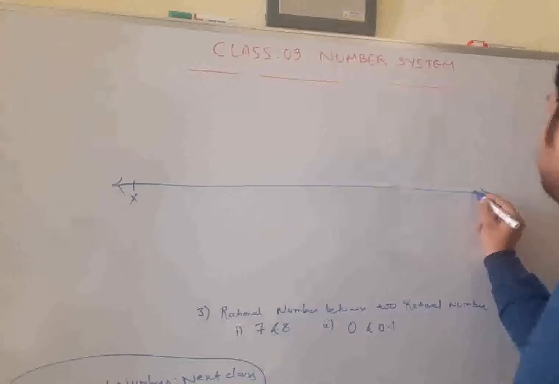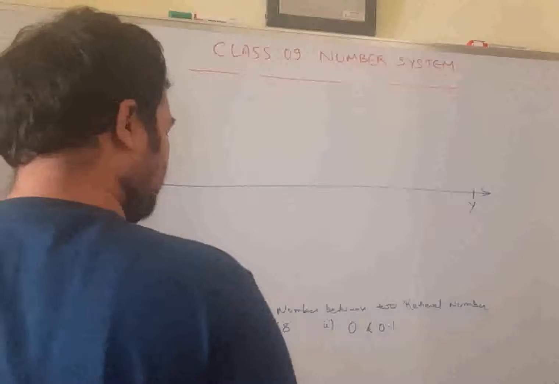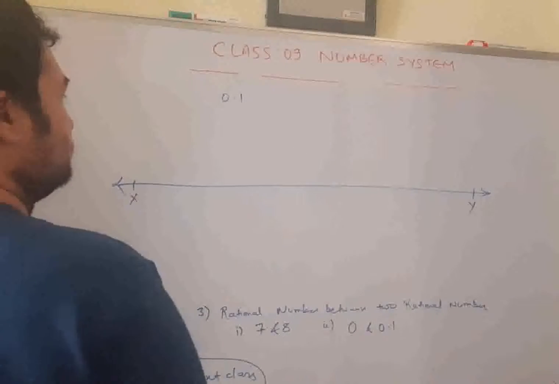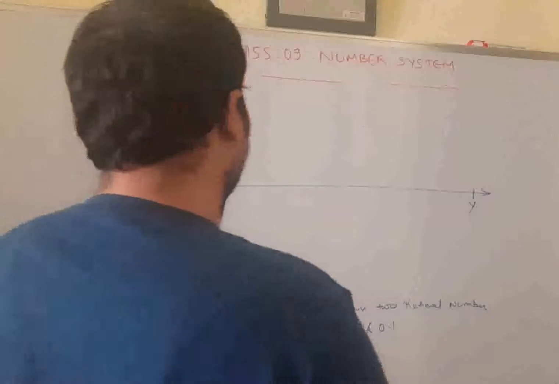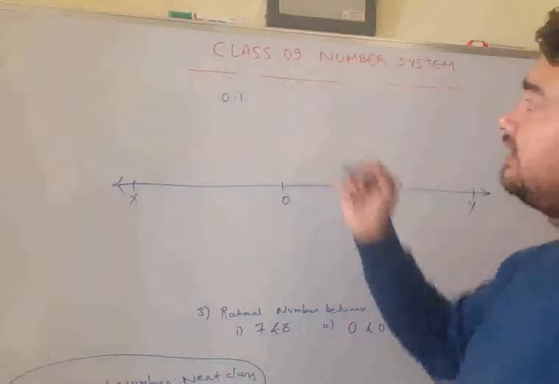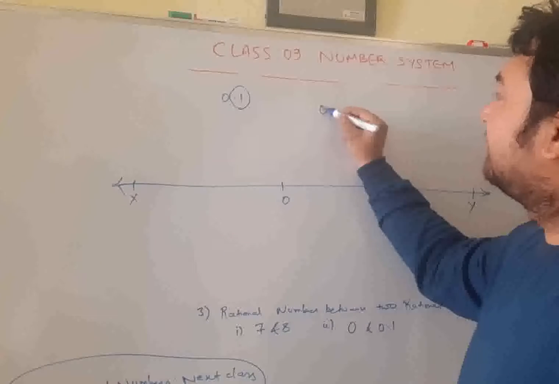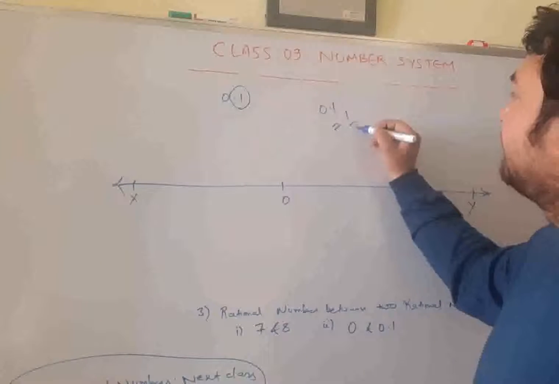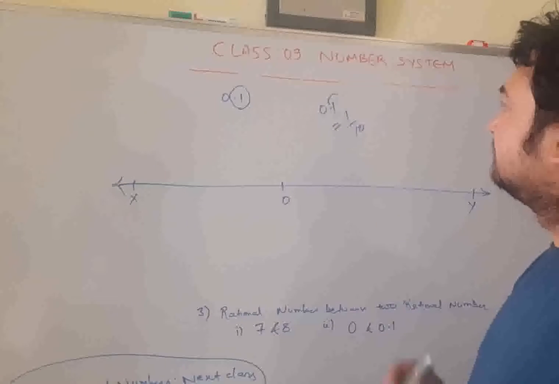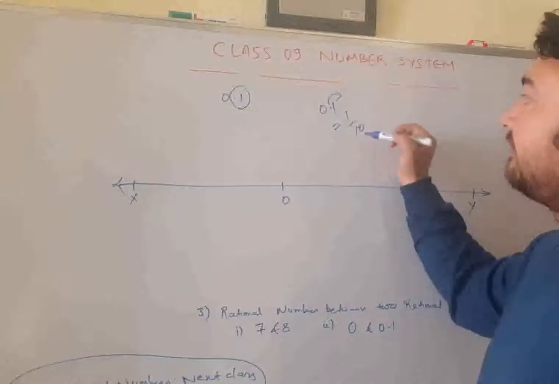X, Y. Suppose we have to represent 0.1. Obviously, it has not yet become 1 and it has travelled 0. How much? 0.1. This 0.1, what does it signify? This is 1 by 10. How? If you want to remove this decimal to one position towards the right, you will need to divide by 10.